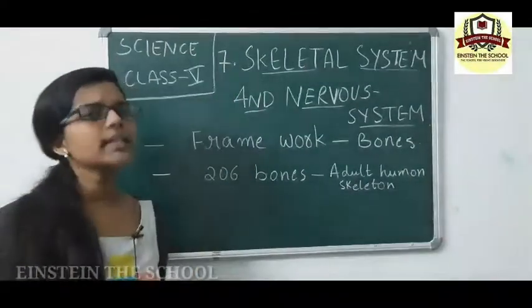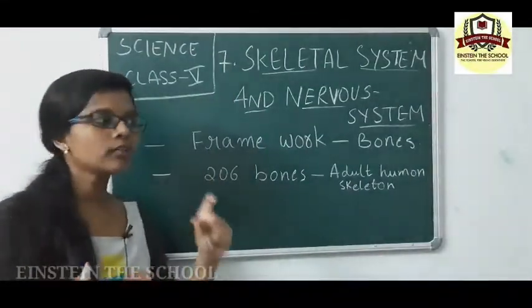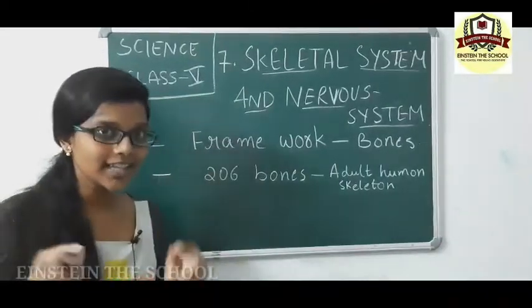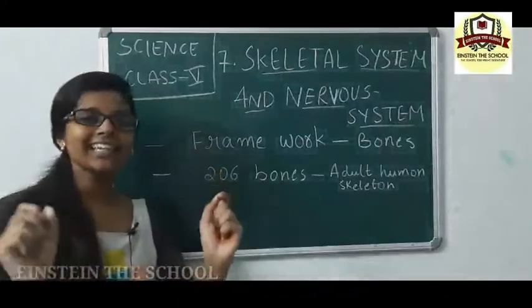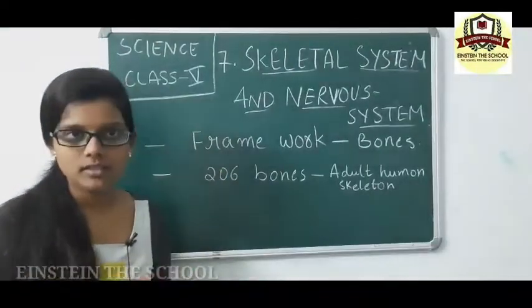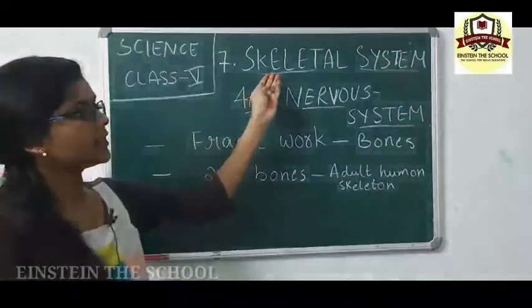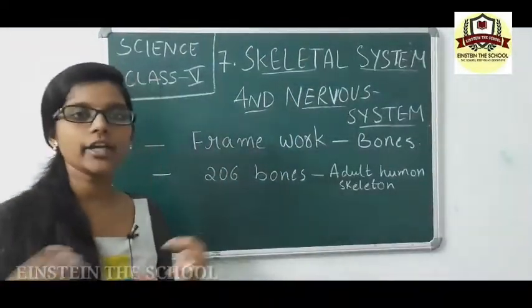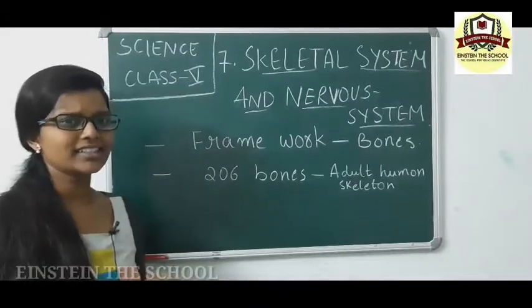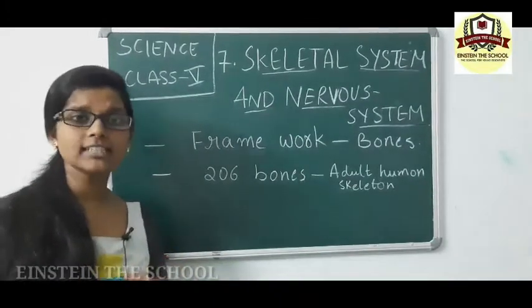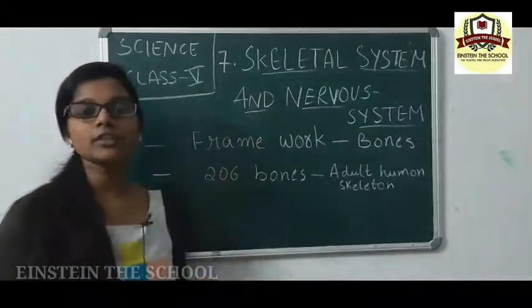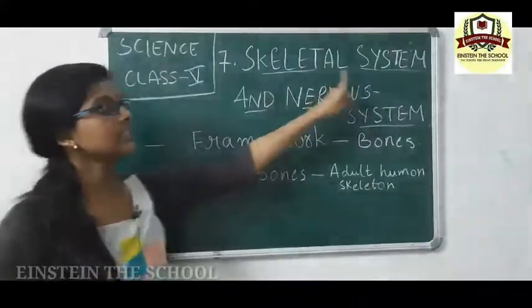They look a bit hard to pronounce. You need to just understand the concept. First, skeletal system and nervous system. There are two systems in the human body. We are humans, and our body consists of skeletal system and nervous system. So, first we are going to learn about skeletal system.